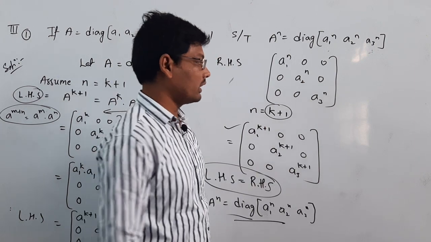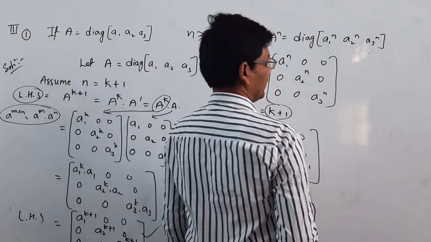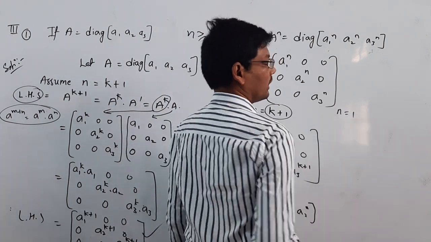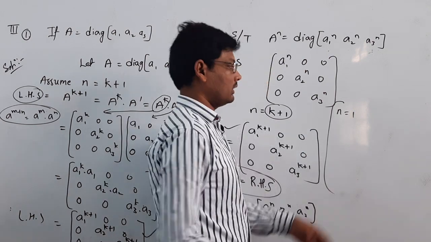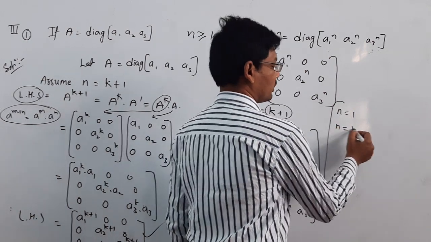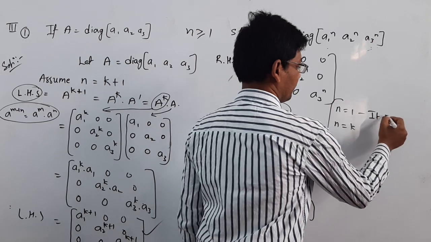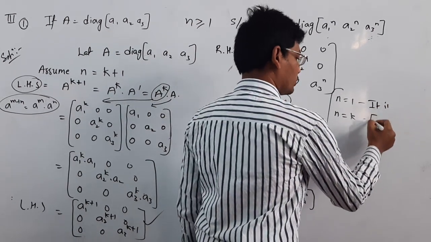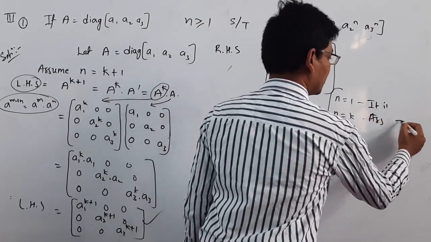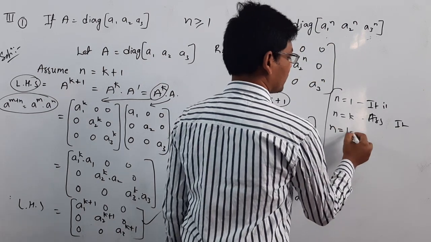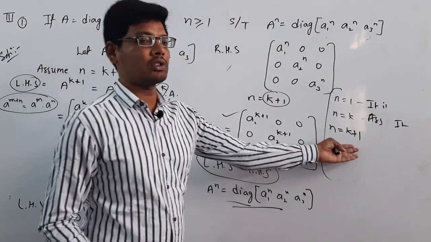First we solve for n is equal to 1, then assume it is true for n is equal to k, and then it is true again for n is equal to k plus 1. These are the steps to solve these questions.